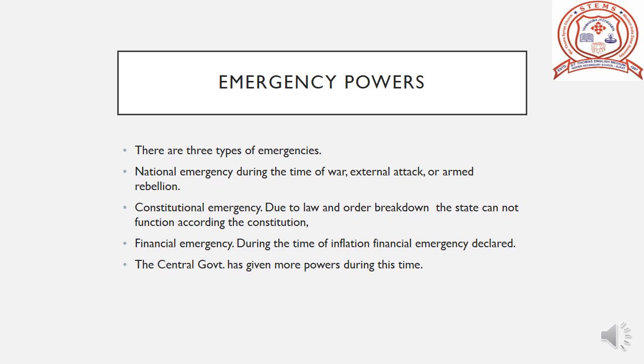So during the time of inflation, financial emergency is declared. The central government is given more powers during this time. These are the three types of emergency: national emergency, constitutional emergency, and financial emergency.